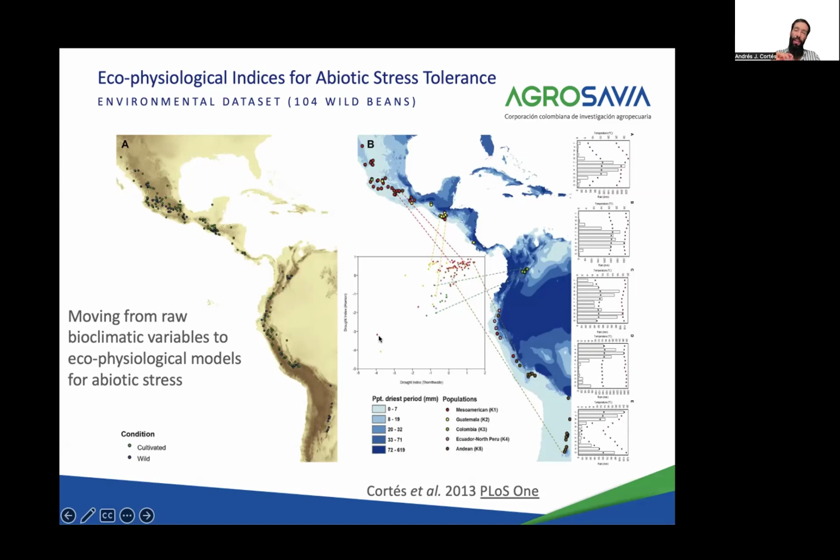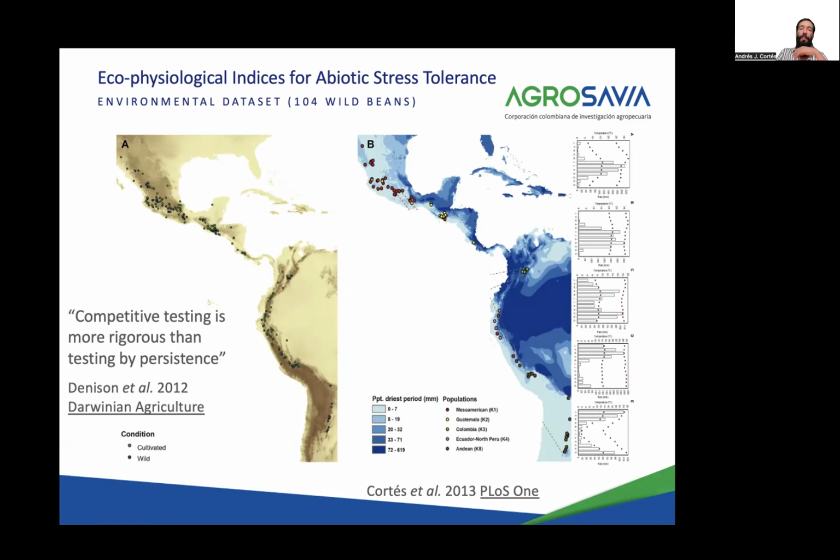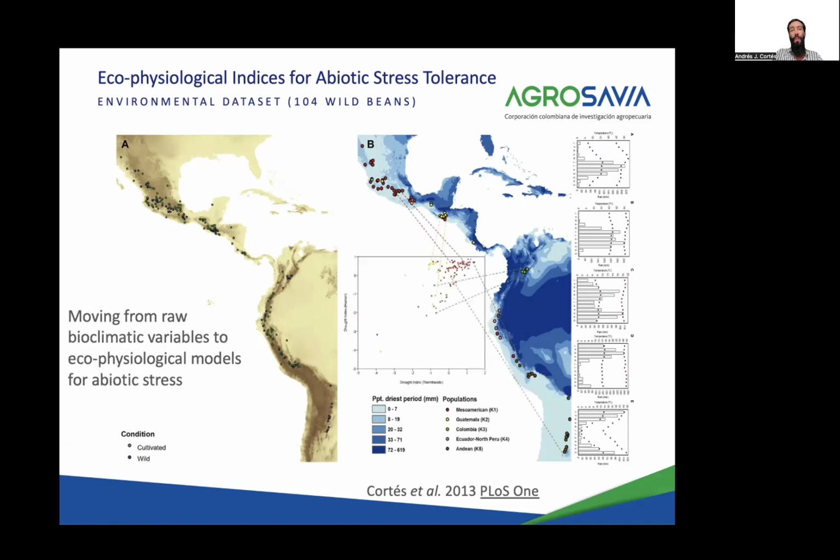So this dataset, which is built not on raw bioclimatic variables but on ecophysiological models, is what enables us to build a predictive model on the local adaptations in those sites. And again, I'm insisting we are working on wild beans because for those, it's possible to assume that competitive testing has been testing those plants more than persistence. Persistence is the case of the cultivated beans that are probably in these regions because farmers brought them very recently, as compared to wild beans that have been under competitive testing, in this case for drought adaptation, during many generations.